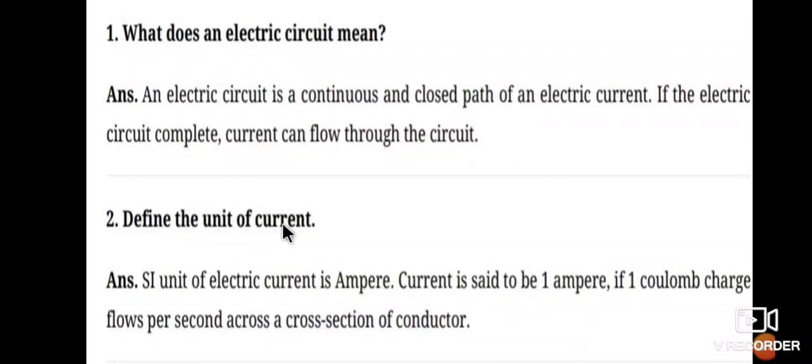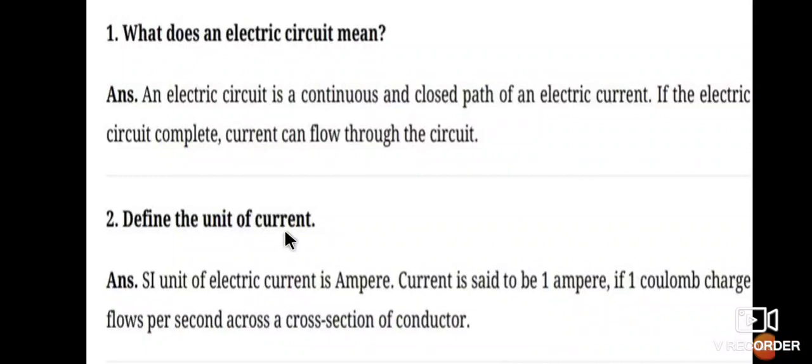Define the unit of current. You already know that the unit of current is ampere. Therefore, what is the meaning of ampere? Define 1 ampere. The SI unit of electric current is ampere. The current is said to be 1 ampere if 1 coulomb of charge flows per second across a cross section of a conductor. That means 1 ampere.